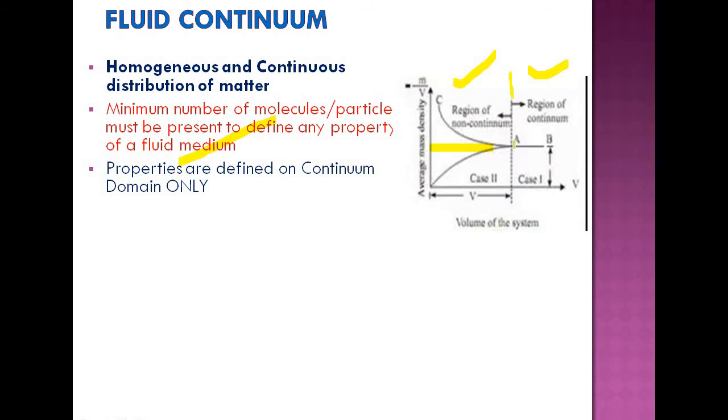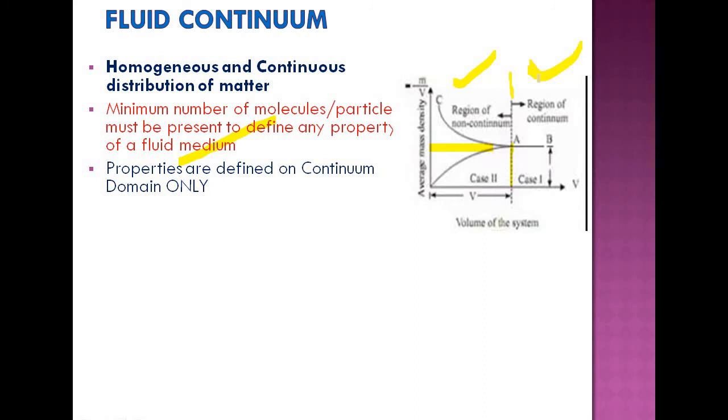Okay, so on the x-axis, it is the volume of the system. So if the volume, that means the number of molecules, corresponds to the point A, we can define the properties. Towards the right of A, you have the continuum concept applied, or the properties are defined. To the left, you have a region where molecular effects are predominant, known as the region of non-continuum. So we as engineers are discussing the right side of this vertical line through A only.